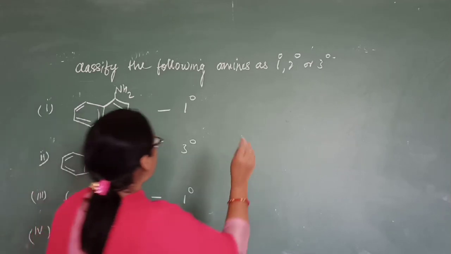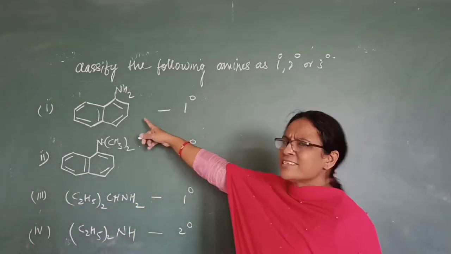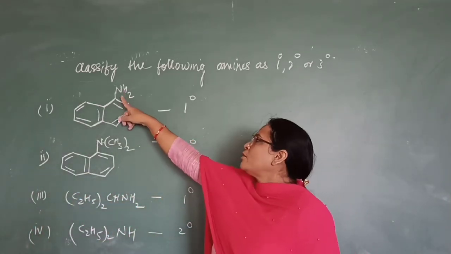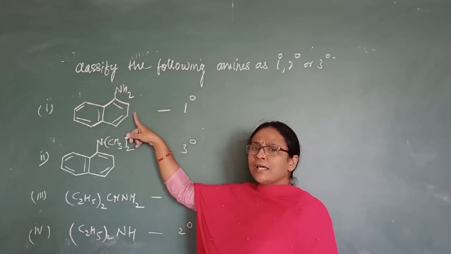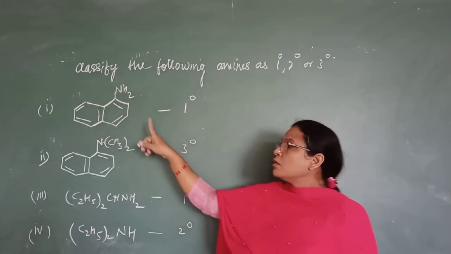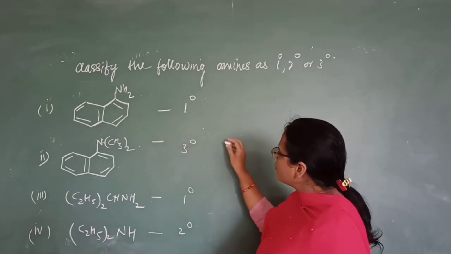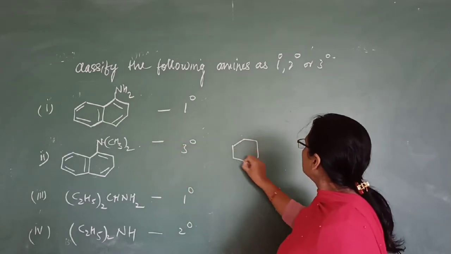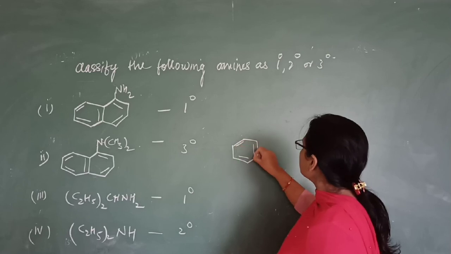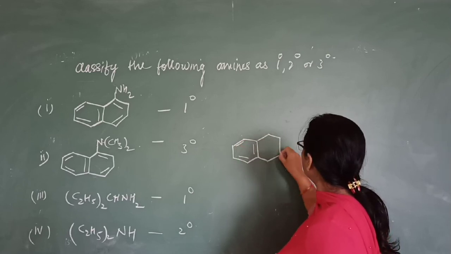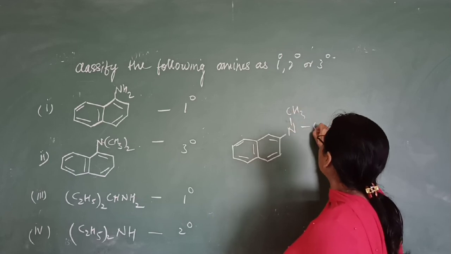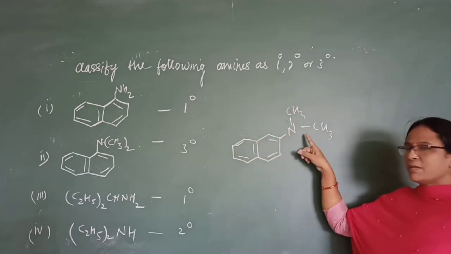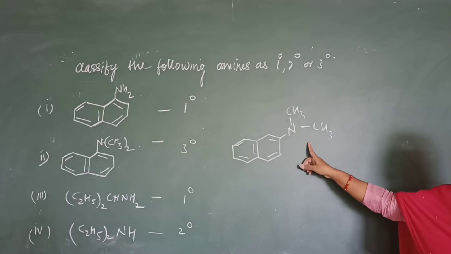Okay. I will also show by opening the structure. This is clear. Here nitrogen is attached to this aryl group, 2 are as it is. See the structure of this compound. Here the nitrogen is attached to 2 methyl groups. See, all the 3 are replaced. Therefore it is tertiary.